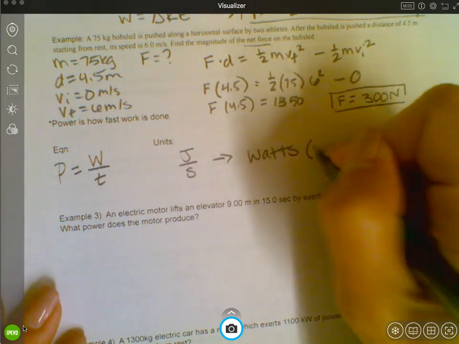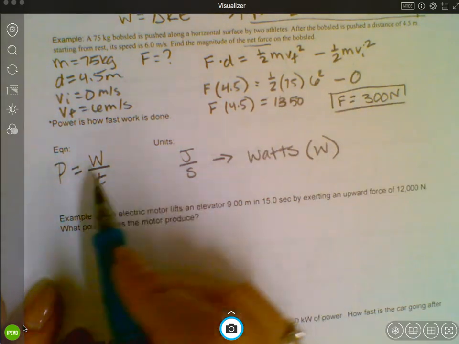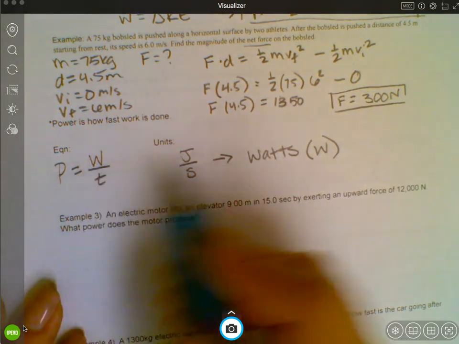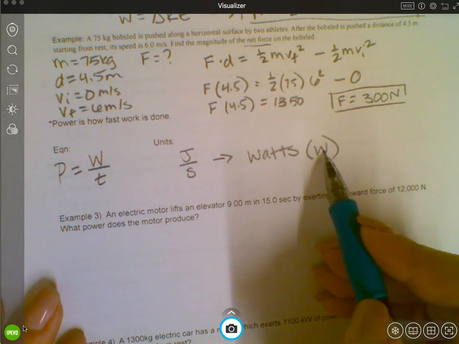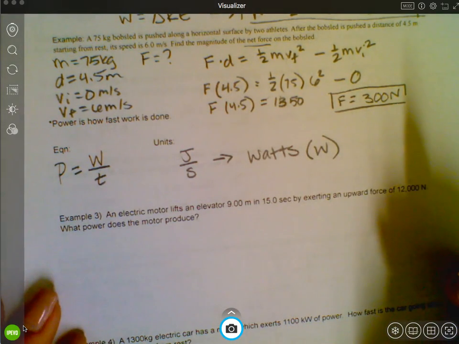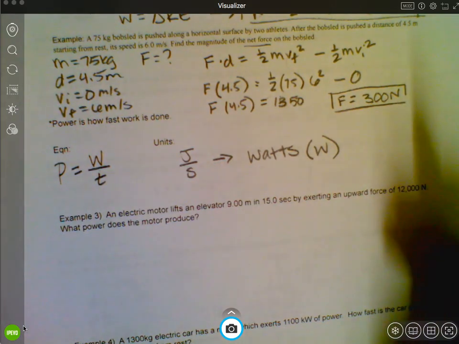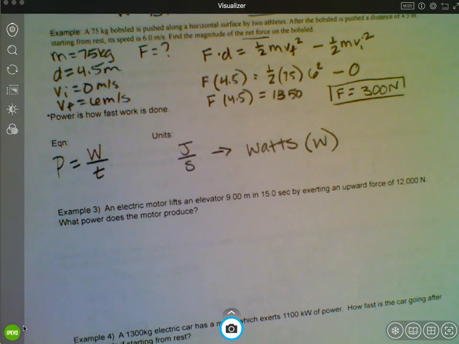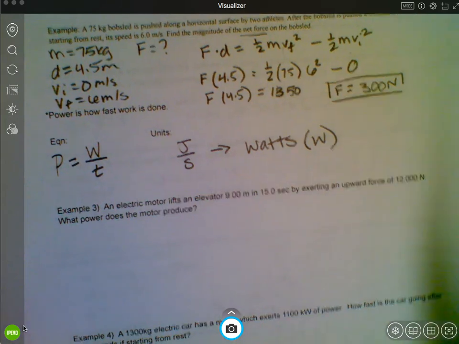Okay, and we do use big W. So I know that can get confusing, so we have big W as a variable and also as a unit, but it should be obvious when to use the two things. If it comes after a number, it's most likely watts, as in the unit. If it says W equals something, that's the work.